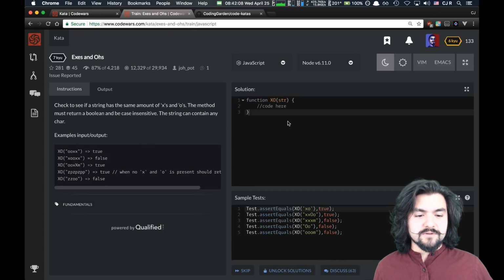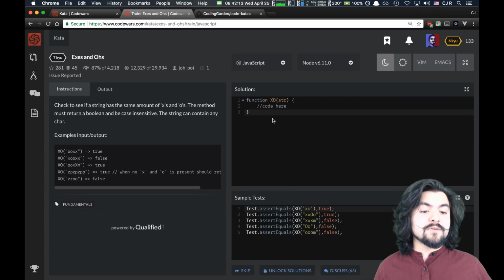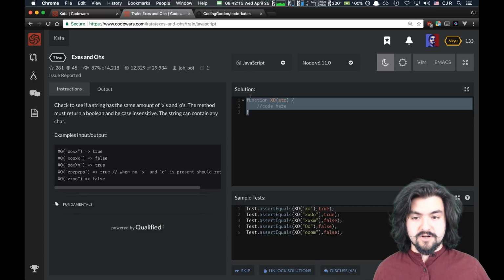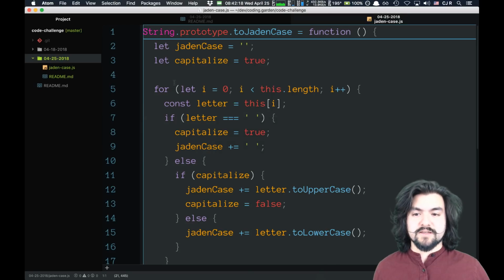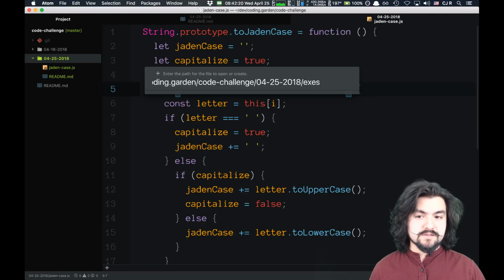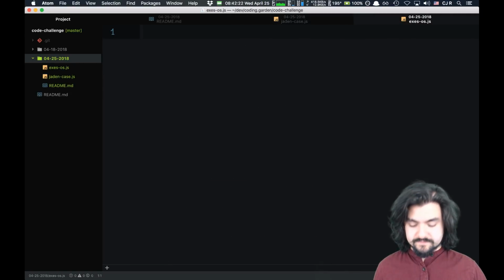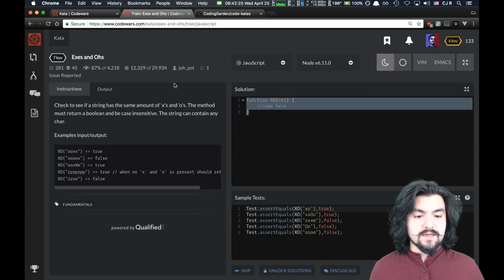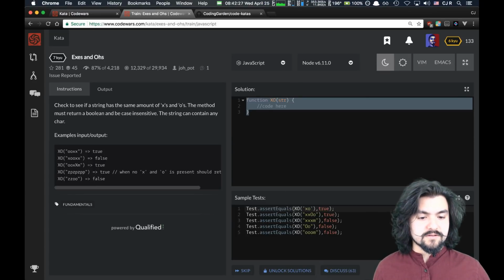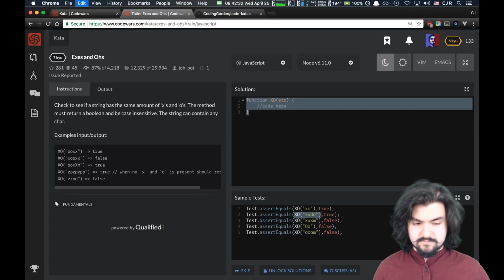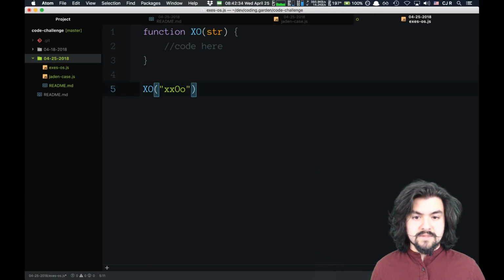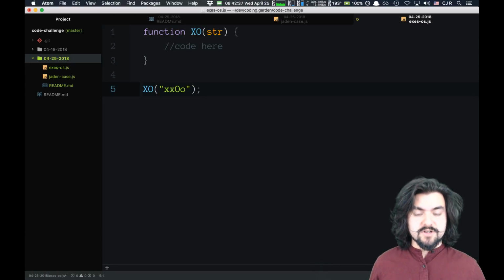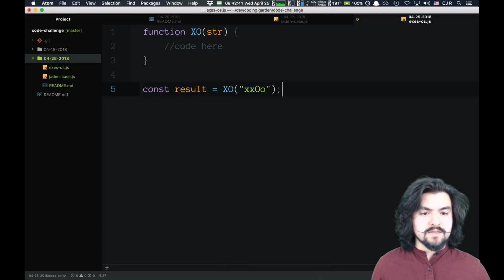Cool. So this takes in a string, and then we need to count the number of X's and O's. If they're the same amount, we return true. If not, we return false. So I'll do this one local again. Let's do exes-os.js. And we need to be able to call it like this. So if I do exo with that, that should return true. And then we'll just log that result out.